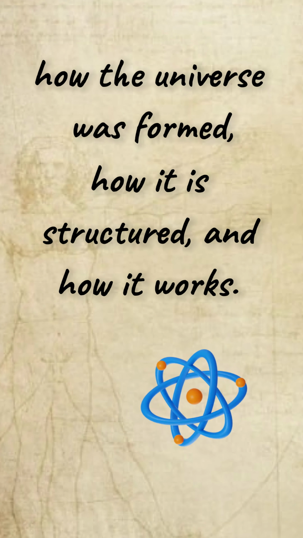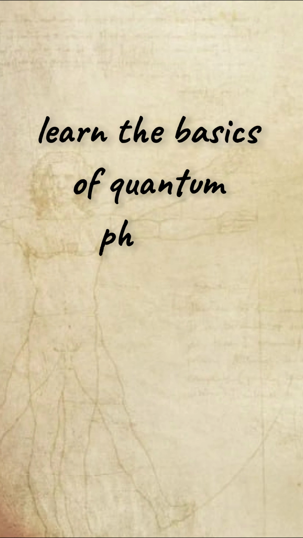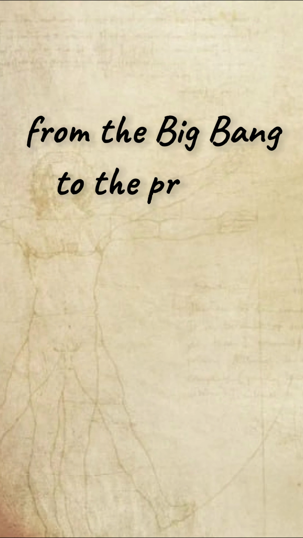Now let's break it down step by step. First, you must understand what science is and how the scientific method works. Then, explore how the universe is structured, study basic physics and the fundamental laws of nature. To understand reality at the smallest scale, learn the basics of quantum physics. To understand the universe at the largest scale, study the foundations of cosmology. This knowledge will show you how the universe evolved from the Big Bang to the present day.